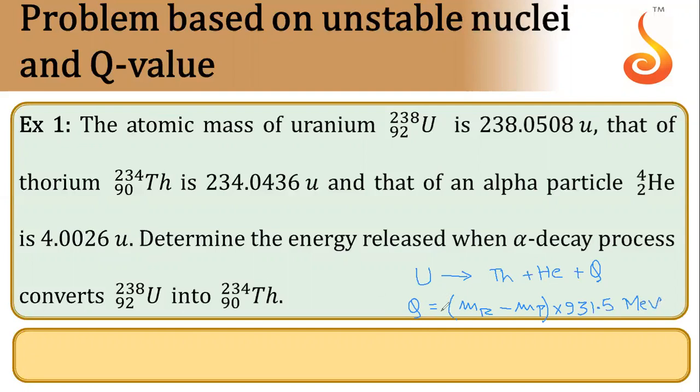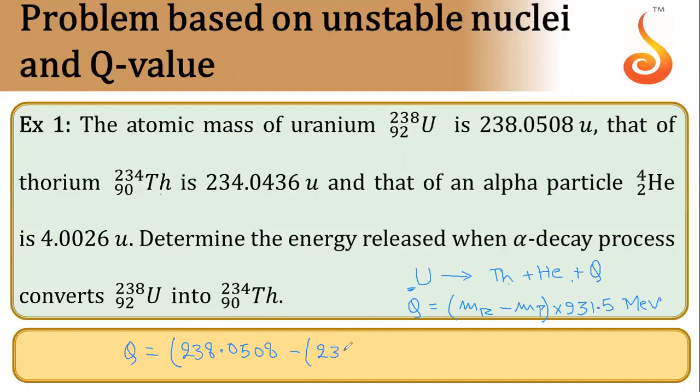Now according to this formula, in this case, the reactant is uranium, so its mass is given as 238.0508 atomic mass unit, and the products are helium and thorium. So the total mass of the products will be the sum of the masses of thorium and alpha particle.